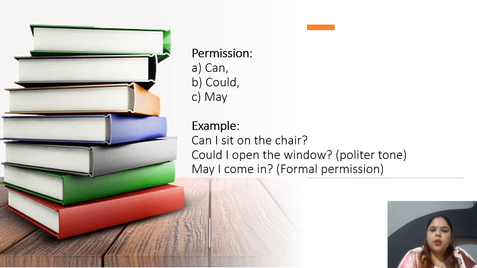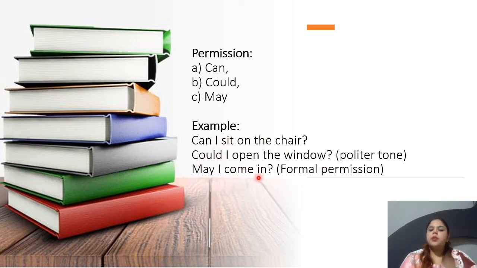The next type of modal verb is permission verbs. Permission verbs are again the same words, can, could, may, but the difference between these and the ability verbs is that we add a question mark after your sentence, so it becomes a question, you're asking for permission, and you use these words in front of the sentence. You start your sentence with these modal verbs. For example, a very easy example can be, can I sit on the chair? So you're asking for permission. Next is could. Could I open the window?